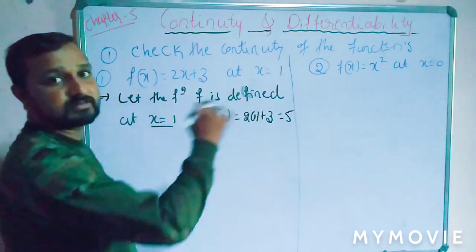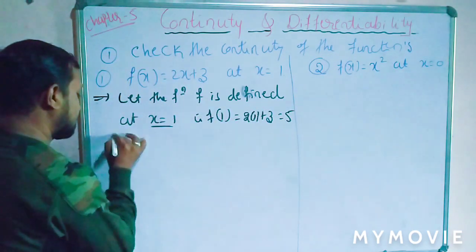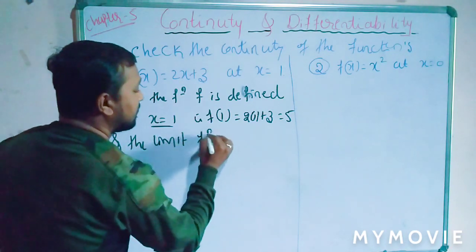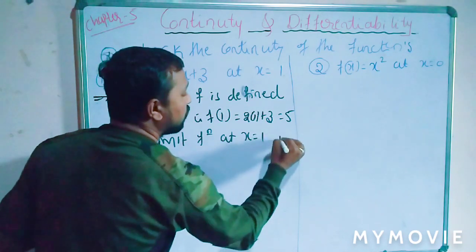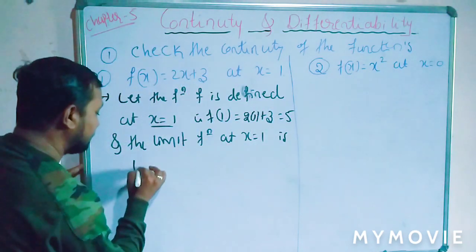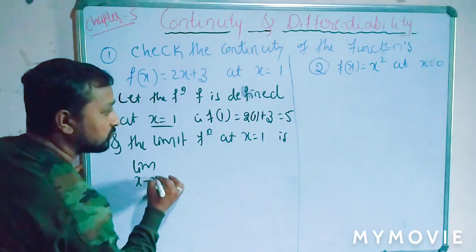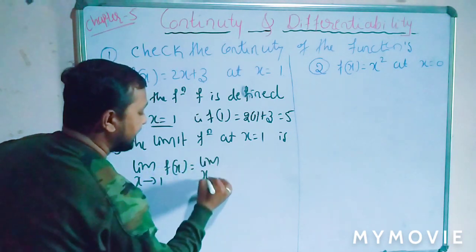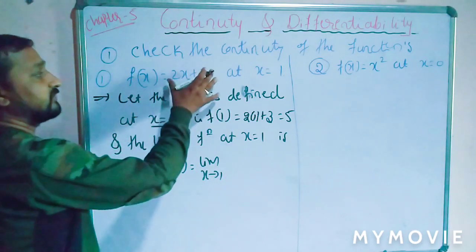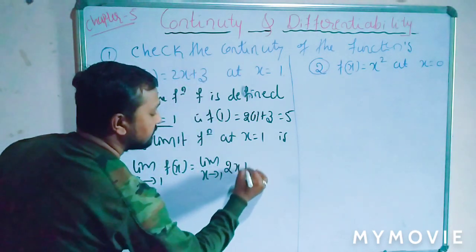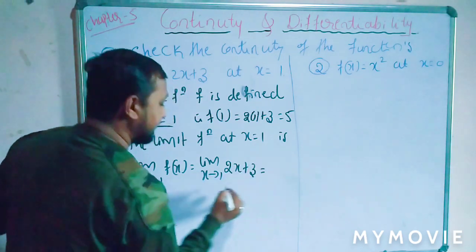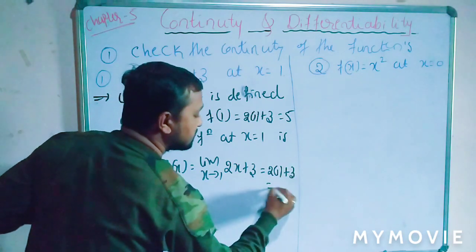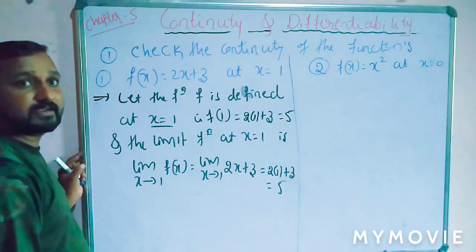This is the value of the constant function. And the limit function at x equal to 1 is, what is that? Limit of x tends to 1 f of x is equal to the limit of x tends to 1. What is your f of x? The function should be 2x plus 3. So this value should be, again we apply the limit, 2 into 1 plus 3 is equal to 5. Is that clear?